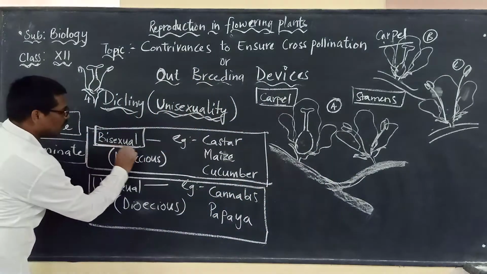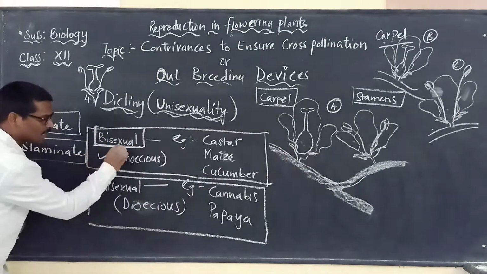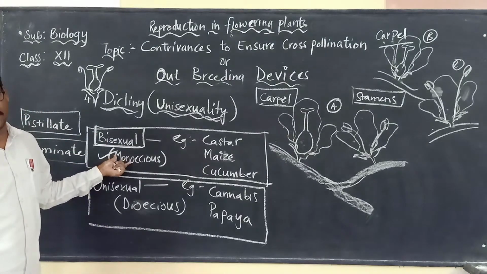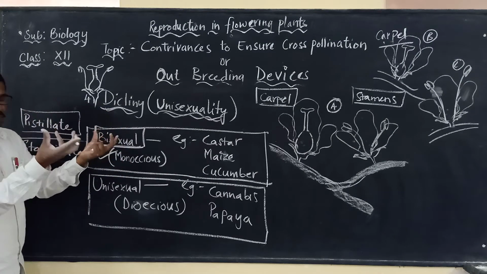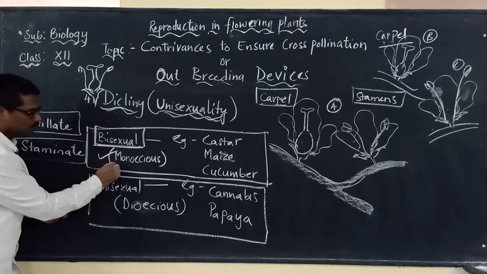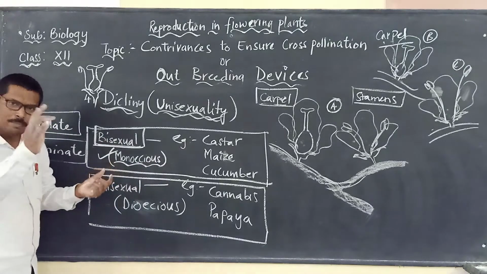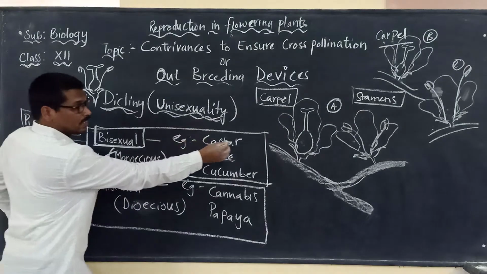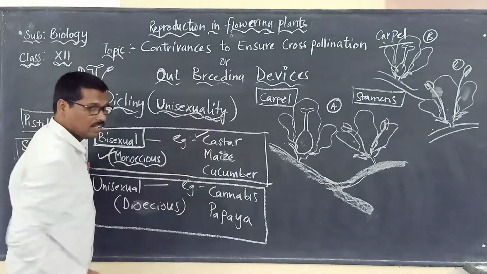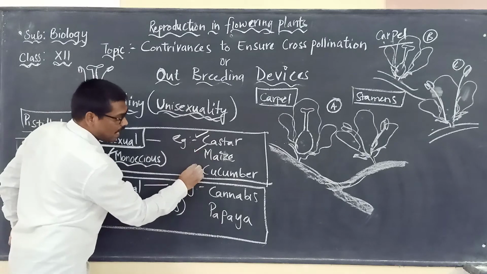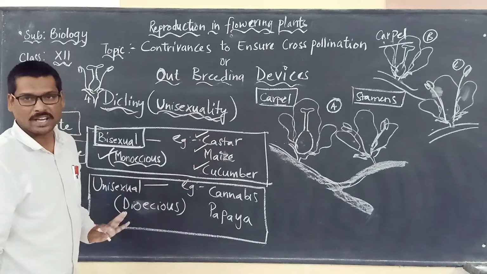Then that we call it as what? Bisexual. And we are using another word. What is that word? Monoecious. Because both the flowers, male flower and female flower, are born on the same plant. So we are using the monoecious. Okay, bisexual or monoecious. The best examples which will show this type of adaptation, you can see very clearly, are castor, maize and cucumber. These are the best examples.